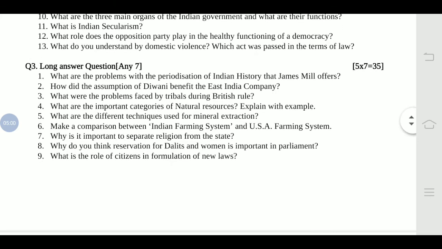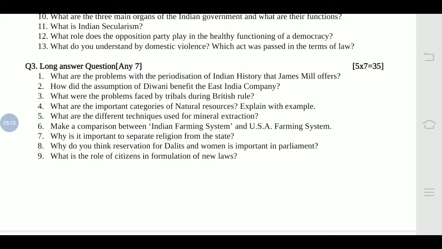Question 3, again you have to start with a new page. This is out of 9, you have to attempt any 7, each carries 5 marks, so at least 5 points you have to write down. Even more points you can include if you know the answer, but according to whatever the question is asking,